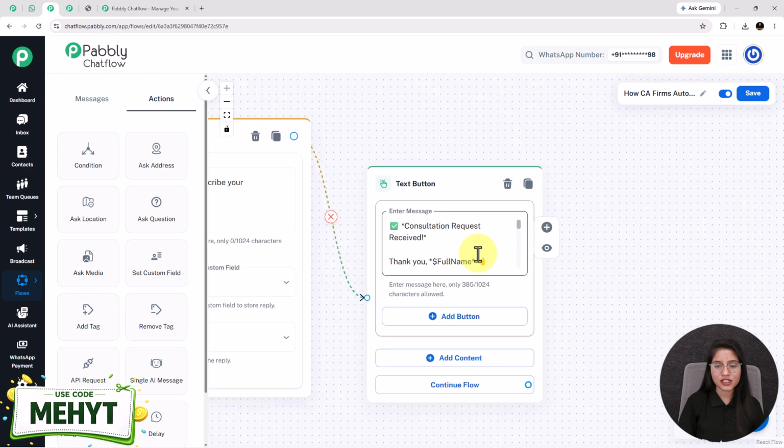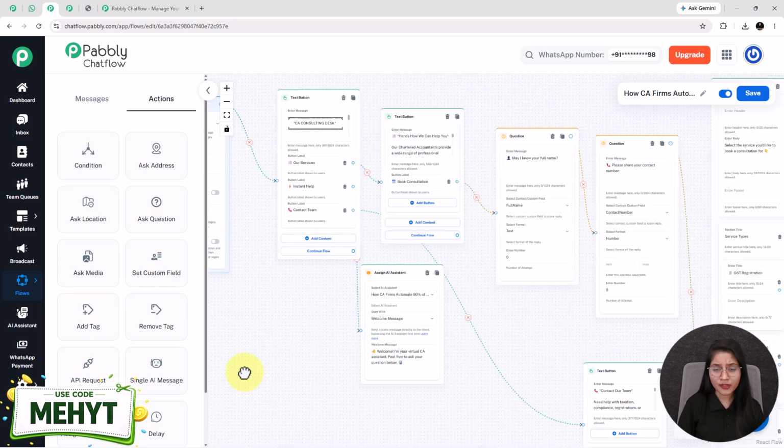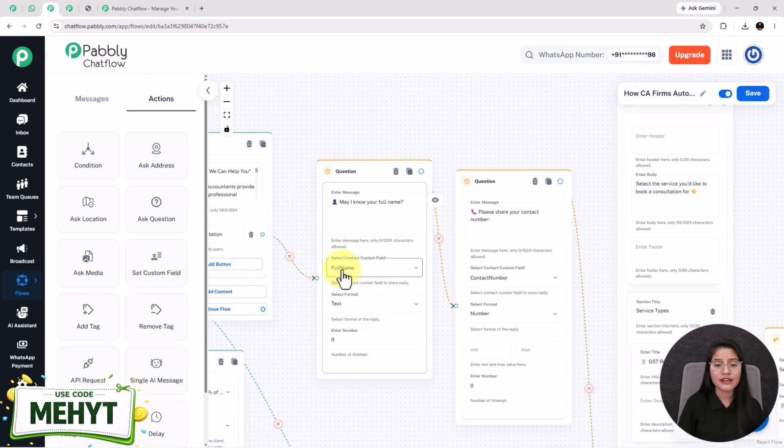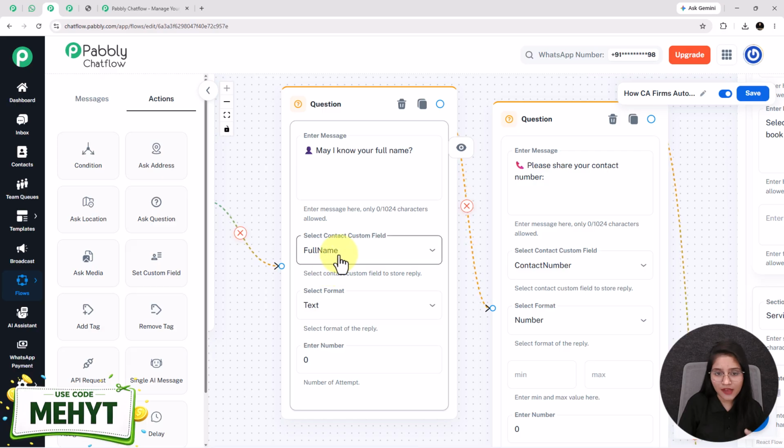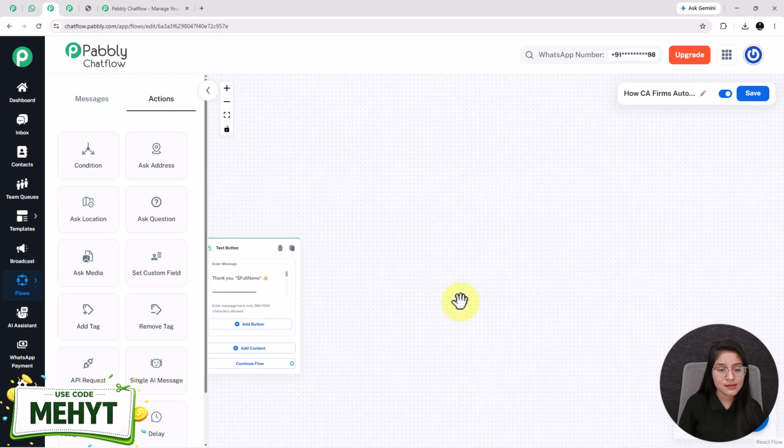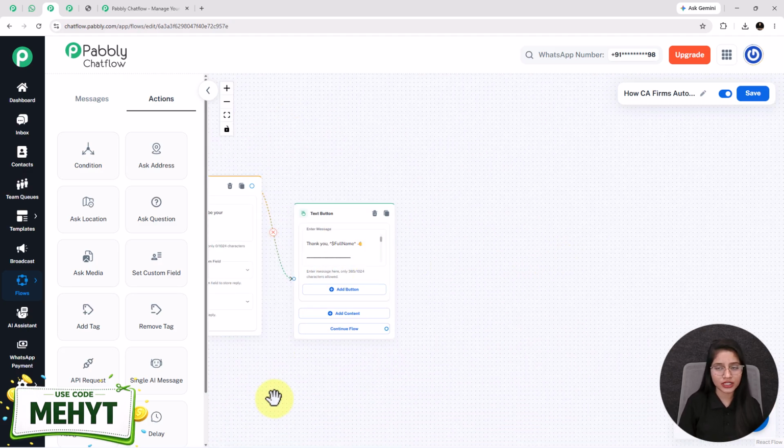Now comes the text button. See, here I have entered the message: consultation request received, thank you, with dollar symbol, full name, service type and contact number. As you can see, I have used a dollar symbol before the service type, contact number and the full name field because it is a contact custom field symbol, and with the help of this symbol, automatically in this place the user's provided data will come. Here in this step, whenever the user shares their full name, then with the help of this contact custom field full name that I have selected here, the bot will capture the user's provided response and mention their specific name in this place. So this is how contact custom field works.